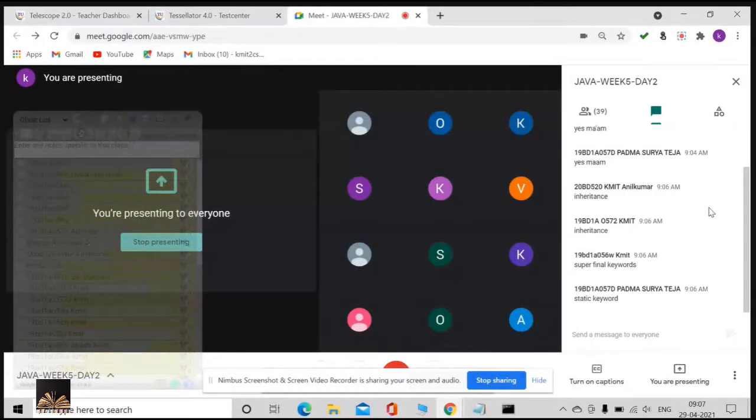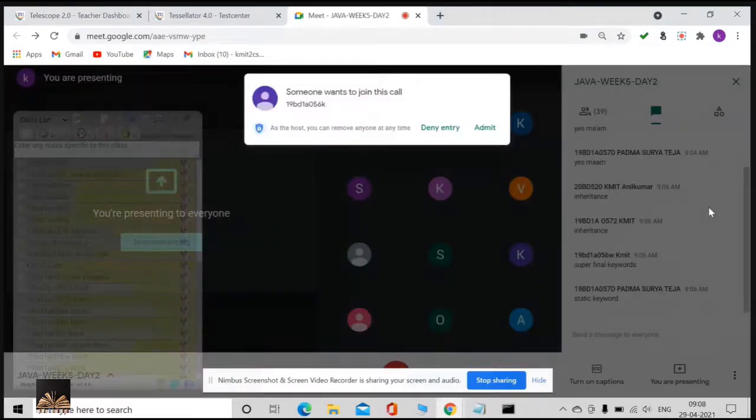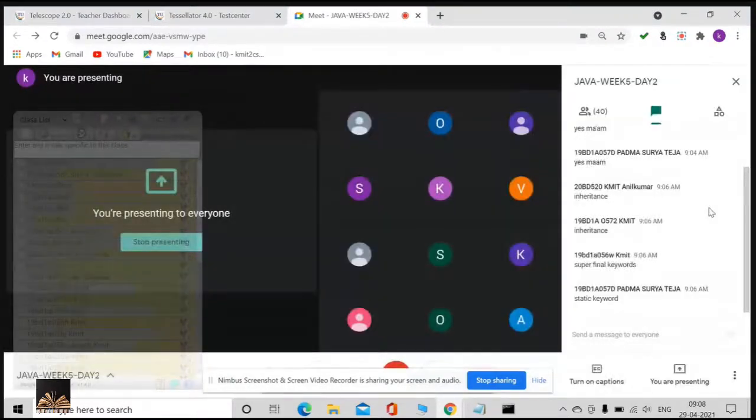Regarding static, if a static method is there in the parent class as well as the child class, then which method is going to be invoked? Is it the parent's method or the child class method?